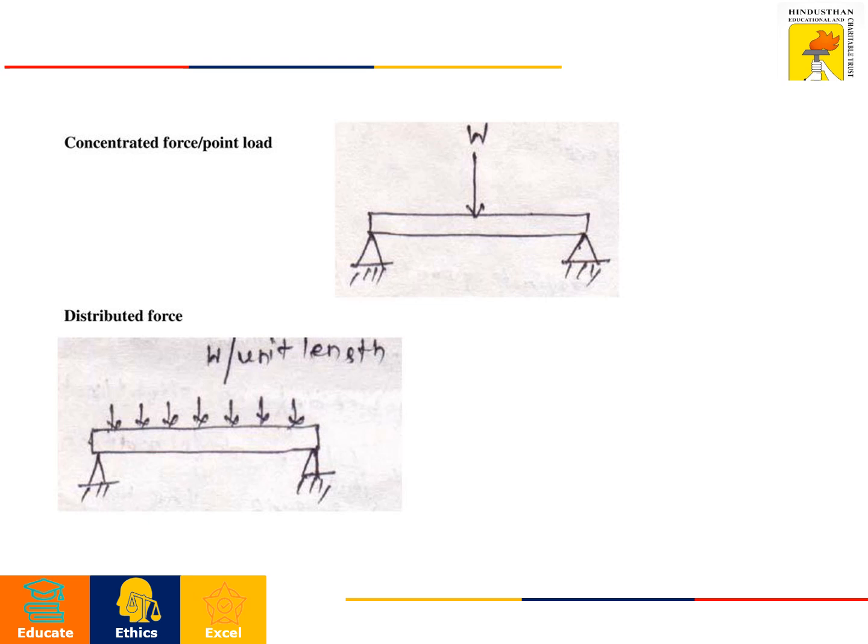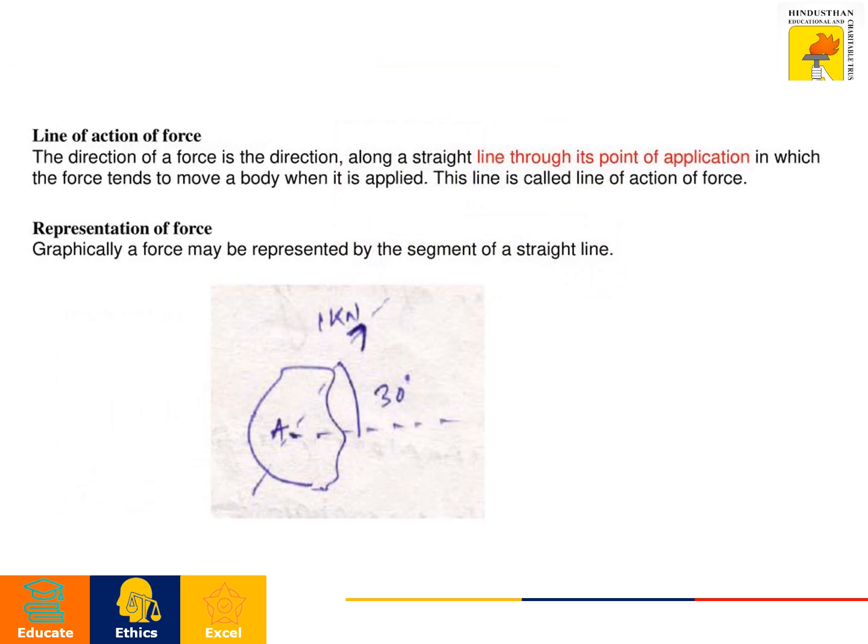The next one is the line of action of force. The direction of a force is the direction along a straight line through its point of application in which the force tends to move a body when it is applied. This line is called the line of action of force.